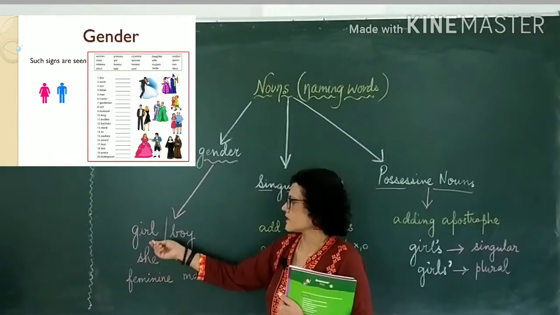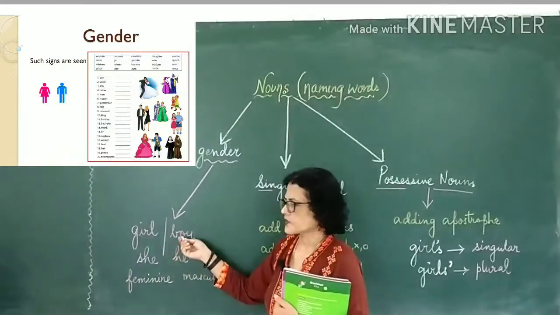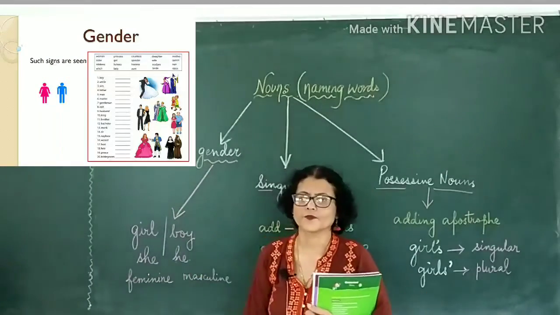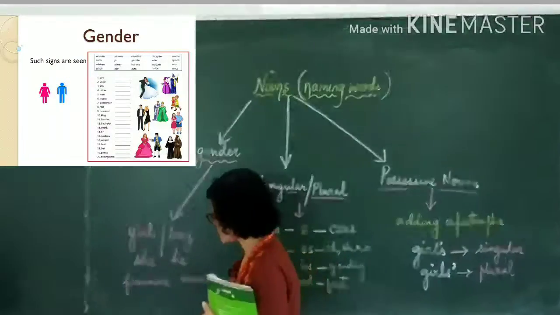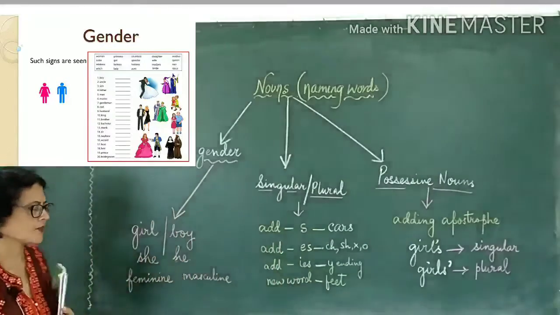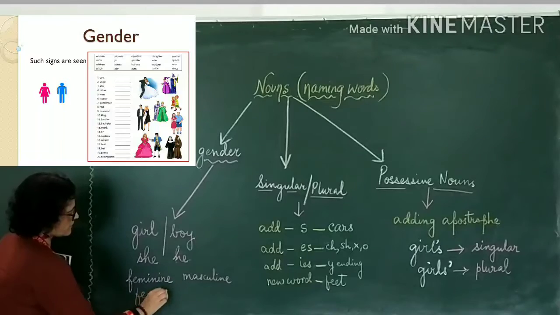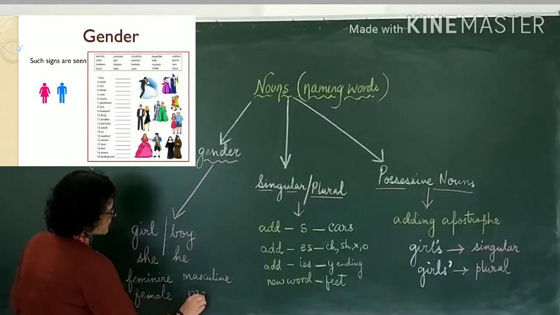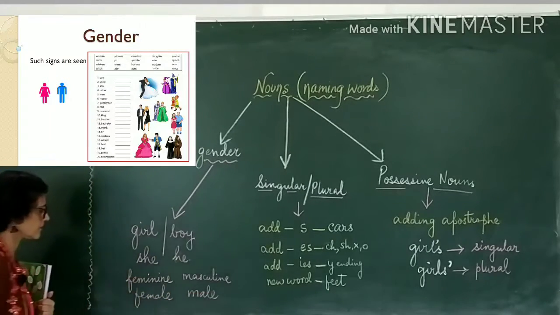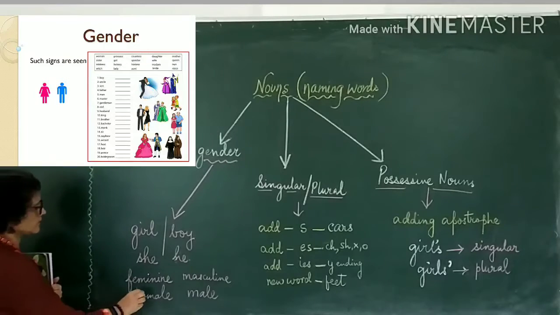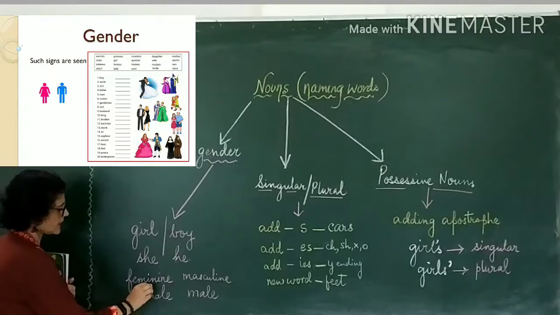She is a pronoun used for girl and he is a pronoun used for boy. But there are some big terms also. Like I said, this is also known as female, and here it is also known as male, right? So from female you get this word feminine.